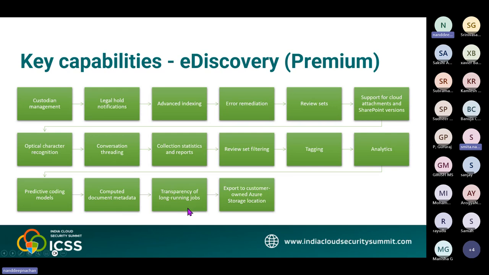Jobs in eDiscovery Premium are typically long-running processes that are triggered by user actions such as adding a custodian to a case, adding content to a review set, running analytics, and training the predictive coding models. The last one is the export to a custom Azure storage location. When you export documents from a review set, you have the option to export them to an Azure storage account managed by your organization.